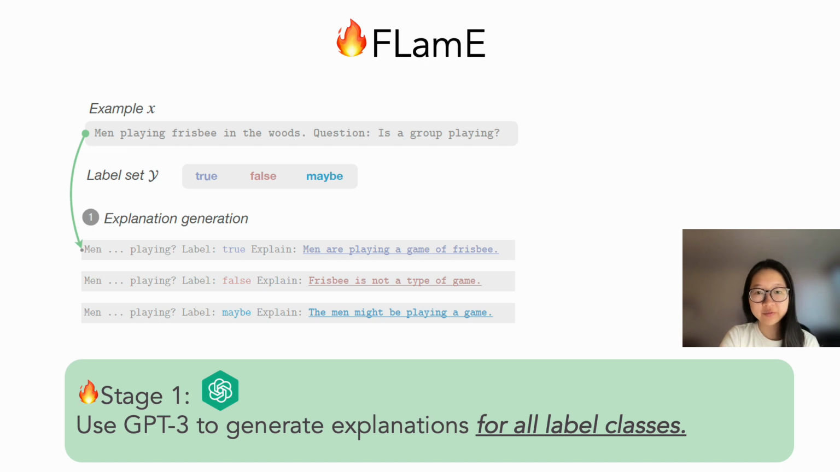In the first stage of our framework, we use GPT-3 to generate explanations for all the possible label classes. So, if we set the label to be true, the generated explanation in this case is men are playing a game of frisbee. If we set the label to be false, the explanation becomes frisbee is not a type of game. And if we set the label to be maybe, the explanation becomes the men might be playing a game.